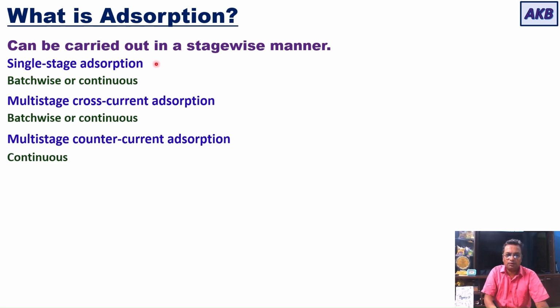That is, you can carry it out in a single stage, or in multi-stage cross-current adsorption. We are going to discuss these in detail in my coming videos on adsorption. Let me just introduce how adsorption can be carried out.